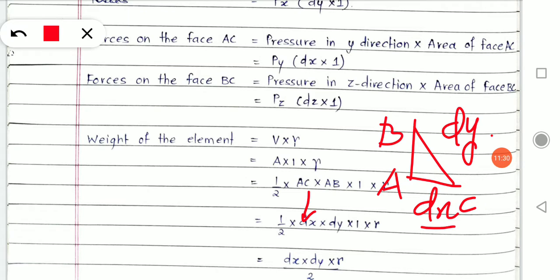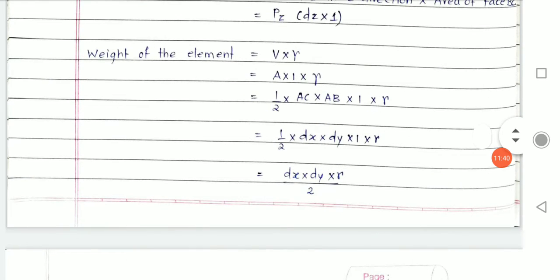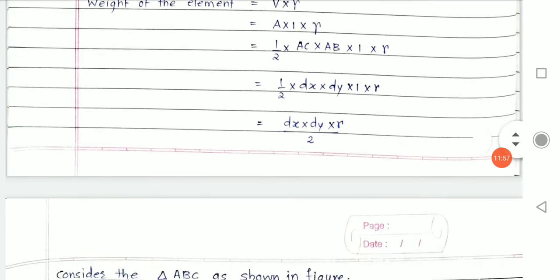AC is dx and AB is dy, into 1 into gamma as it is. Now simplify it and you will get dx into dy into gamma divided by 2. Alright. So we have calculated forces acting across that wedge element, as well as we have calculated the weight of that element.